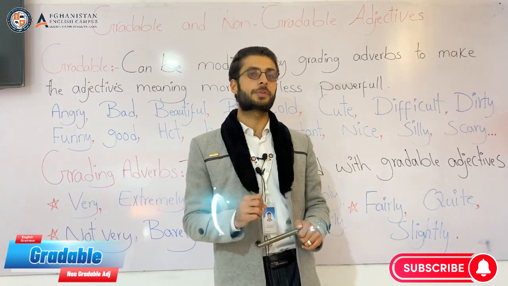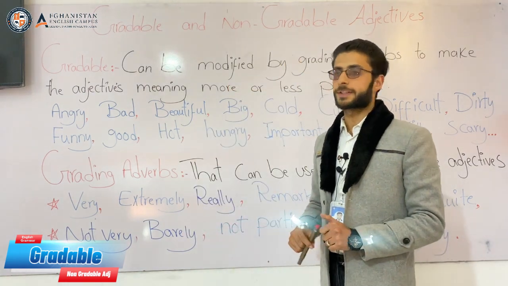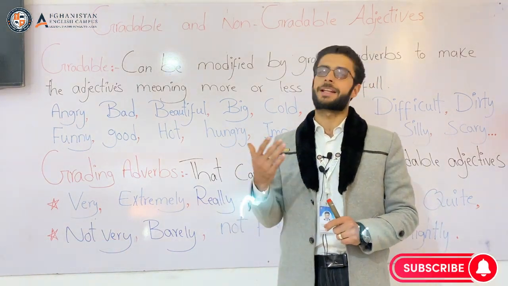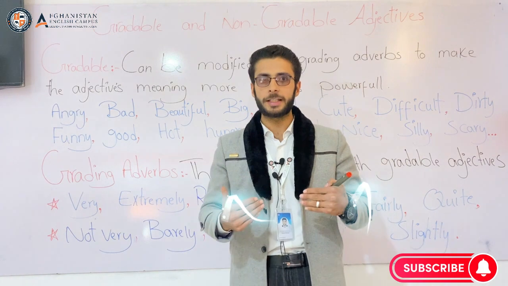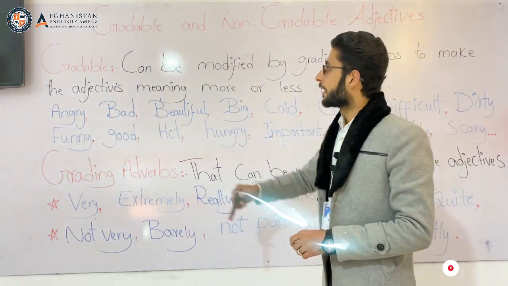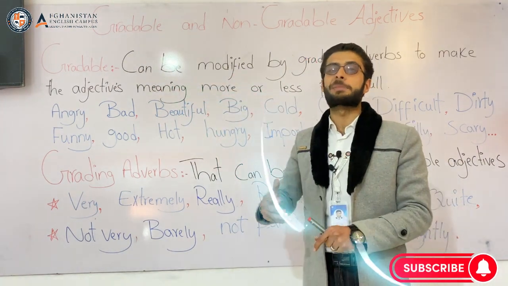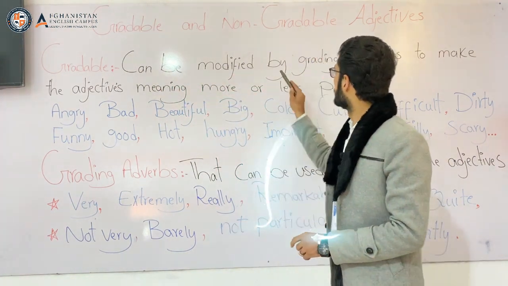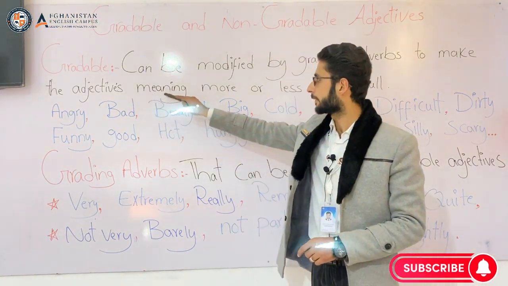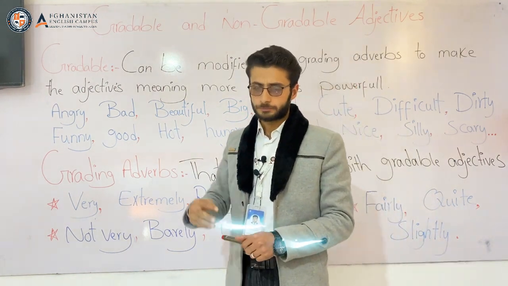First, let's come to their definition. What are gradable adjectives first? Gradable adjectives we can say صفات قابل درجه بندی. صفاتی که ما میتونیم آنها را درجه بندی کنیم. Gradable adjectives can be modified or can be described by grading adverbs to make the adjective's meaning more or less powerful. What does it mean?